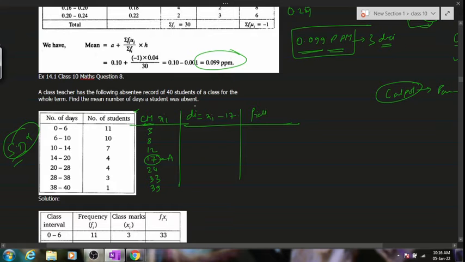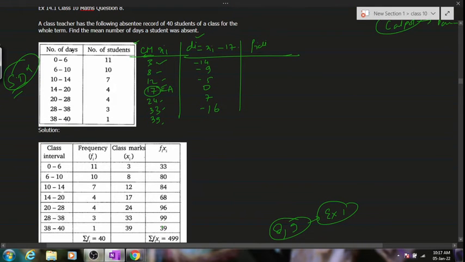We will be calculating di. di means xi minus the assumed mean, which is 17. So this will give us 3 minus 17 is minus 14. 8 minus 17 will give us minus 9. 12 minus 17 is minus 5. 17 minus 17 is 0, 24 minus 17 is 7. 33 minus 17 will give us 16. 39 minus 17 will give us 22. Is it clear?